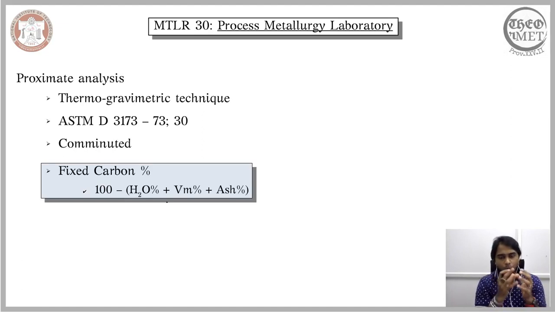So essentially what we have seen is that when you want to calculate the chemical properties or the chemical composition of a coal, you will not be able to do it in a conventional manner, because that would involve a wide range of chemical substances, and they will not exhibit a definite composition. This is largely because of the way coal is formed. So therefore you need to take an alternate approach. In this alternate approach, what we take to ascertain the chemical features of the coal is what we refer to as the proximate analysis.